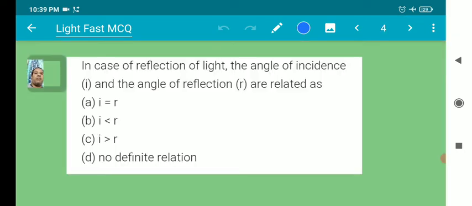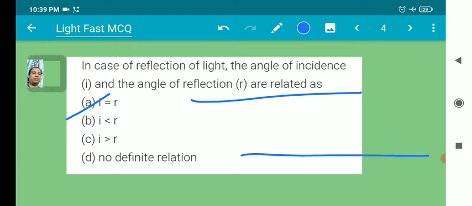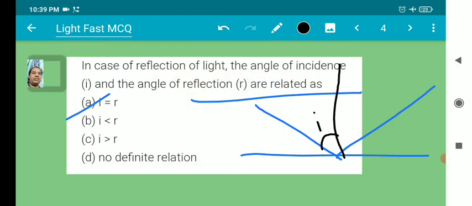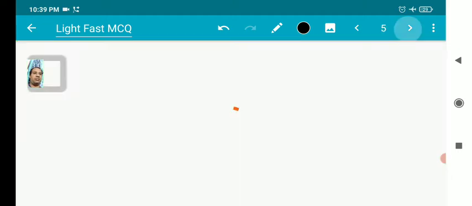In case of reflection of light, the angle of incidence and the angle of reflection are related to each other. Which relation is true here? The relation is I is equal to R. These are the rays, this is the angle of incidence and this is the angle of reflection. So I is equal to R: the angle of incidence is equal to the angle of reflection.